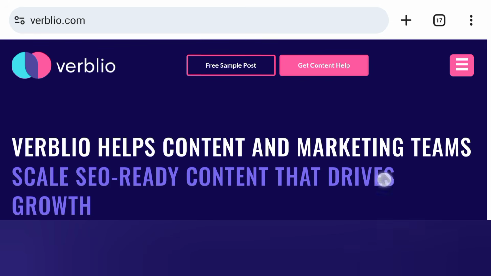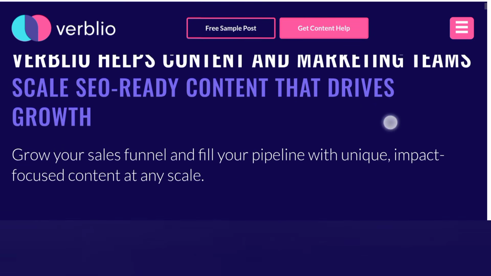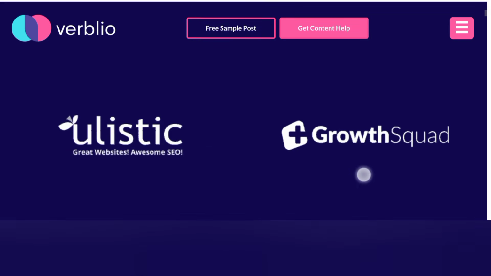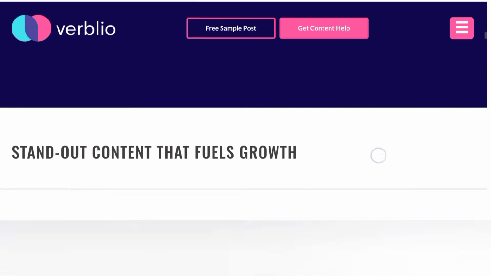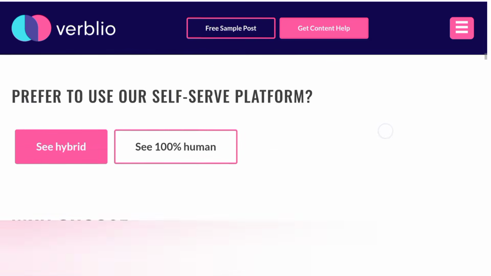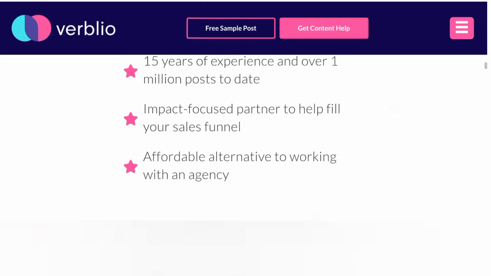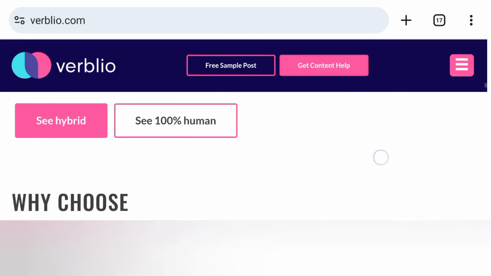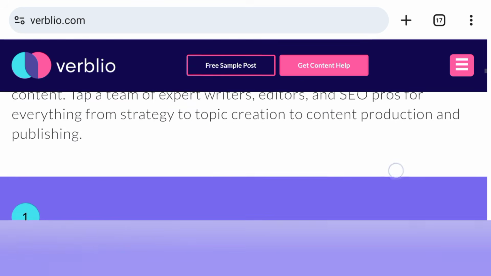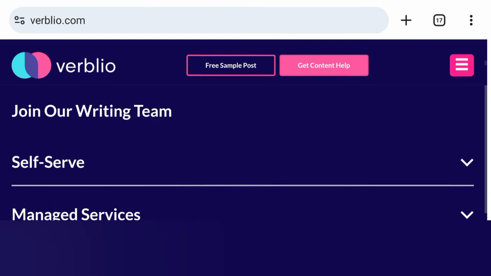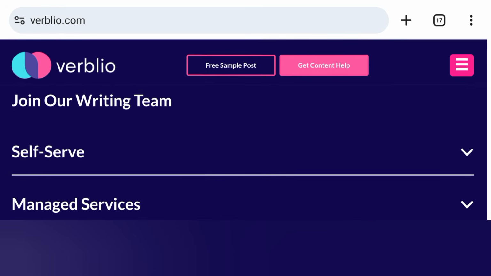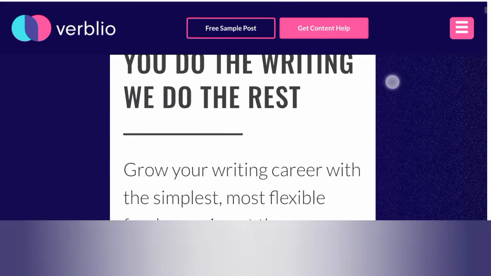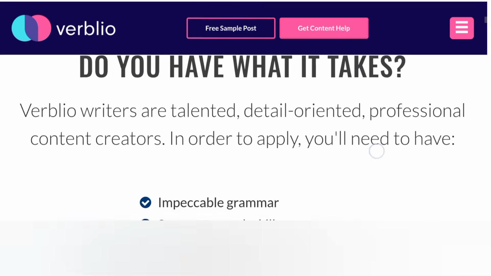Verblio is one that hires business writers. So if you are the type that loves to write about business, then this is a platform for you to look at. Now, just come down to the page and then go ahead and register. But before you register, it's important you go through the website carefully and know their terms and conditions. Okay, it's very important. Now, after you are done, you can just come here and then click here. If you click on this menu at the top, you would see a place that says join our writing team. When you click on join our writing team, it brings you down to a page like this. Then you would be able to know how to register.